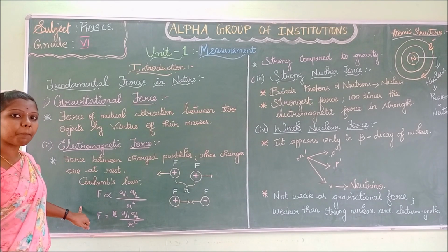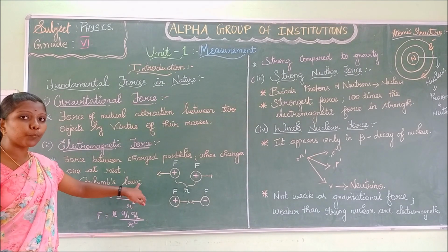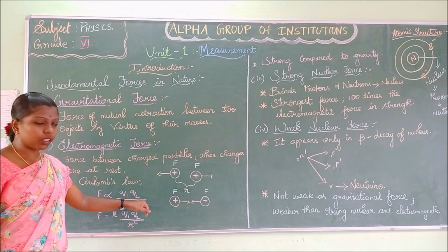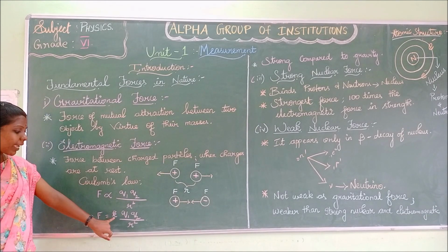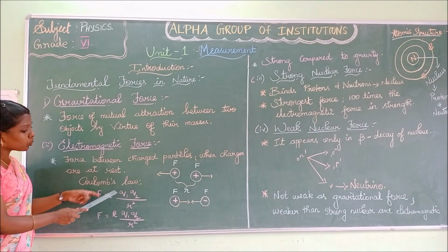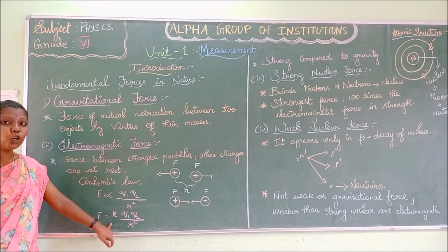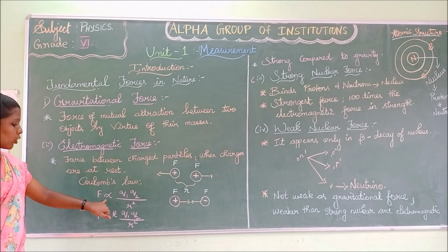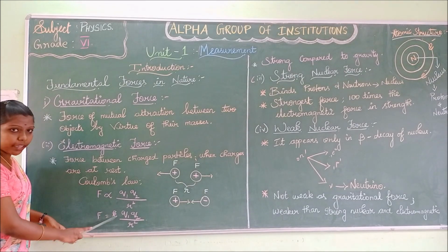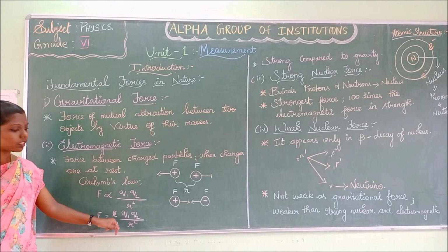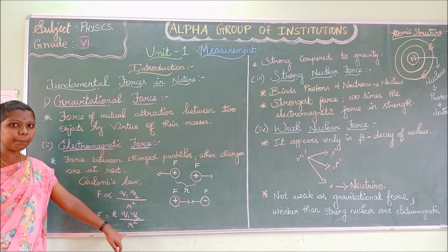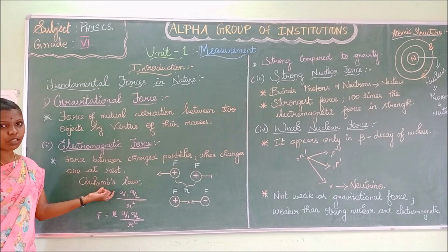Now what is Coulomb's law? Force is directly proportional to the product of the charges and inversely proportional to the square of the distance between them. F is equal to K into, what is this K? Here you have a proportionality sign, right? If you take this proportionality sign, you have to introduce some constant. That constant is K, the Coulomb constant. F is equal to K into Q1 Q2 divided by R square. This is your Coulomb's law.